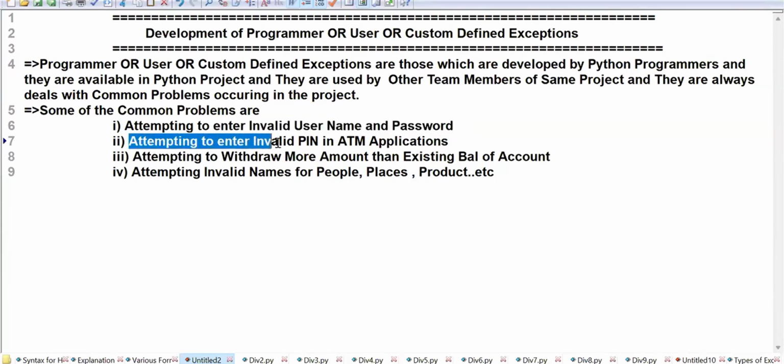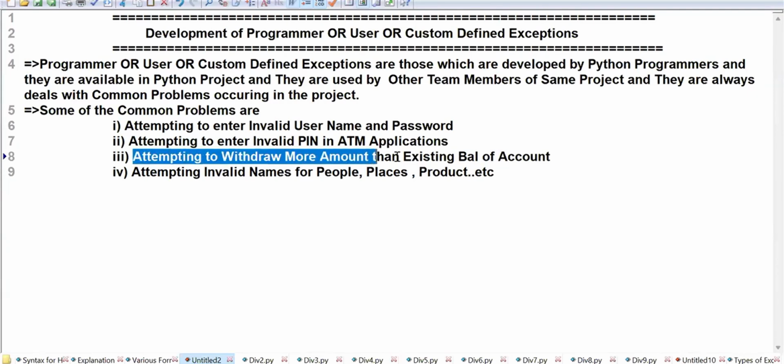Next, attempting to enter an invalid PIN in an ATM application. What is it? An exception, a wrong input. A valid input means a result. Going against the rules is an exception. Not reading notes, not writing notes, not practicing, all of these are occurring in you. Okay, any of you students do well. See, PinError, ATM PinError. Do you have PinError in Python exceptions? Who needs to develop it? That is known as a programmer-defined exception.